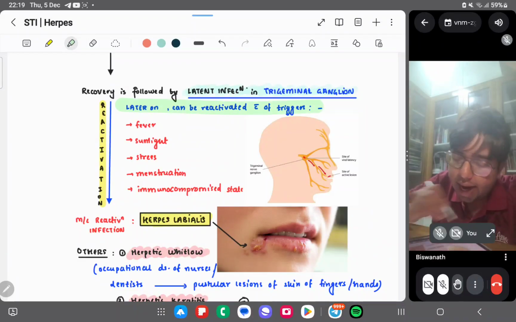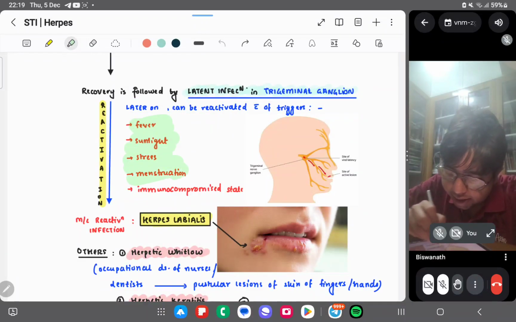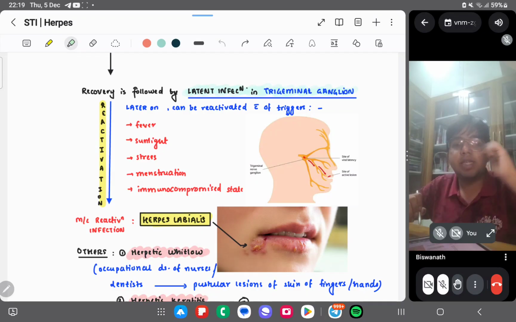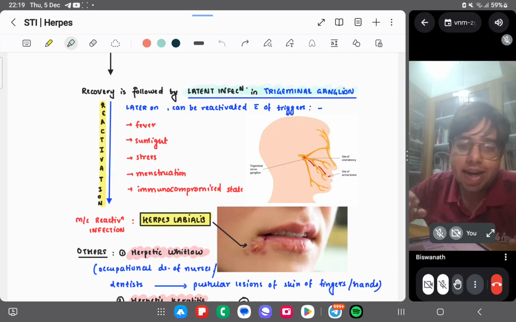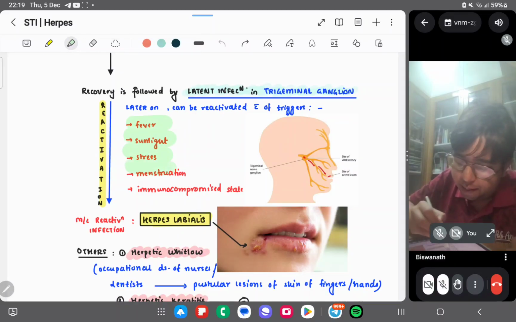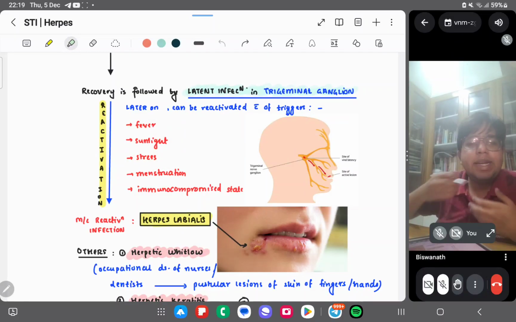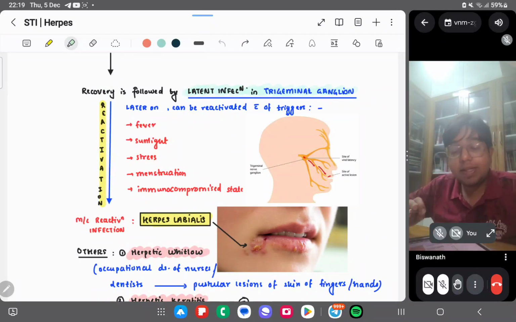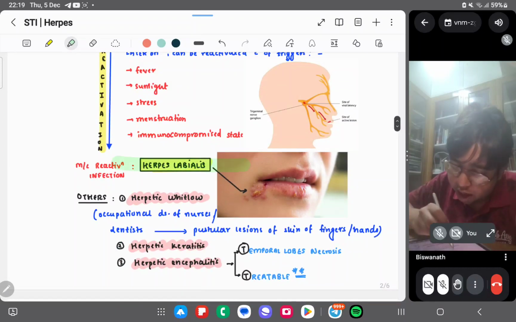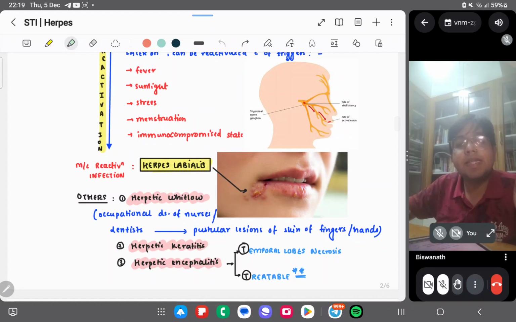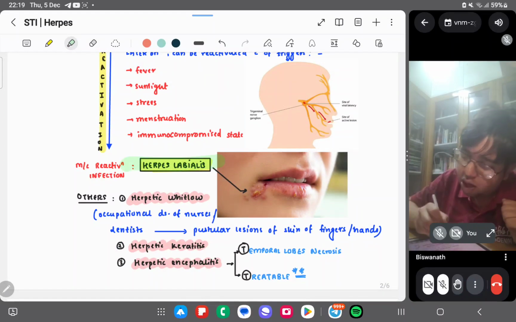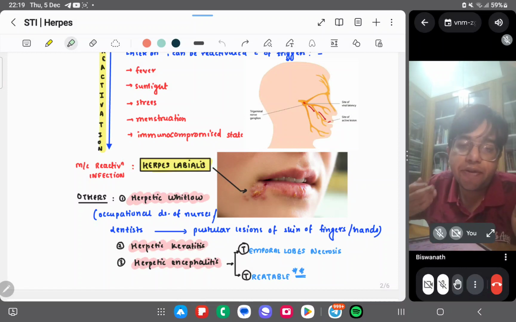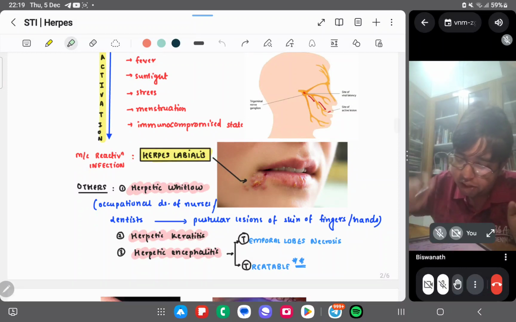Okay, and it is reactivated by the trigger of fever, sunlight, stress, menstruation, immunocompromised state. Remember, whenever there is an infection, an immunocompromised state always precipitates the infection. Just remember this. Fever, sunlight, stress, any type of stressful situation basically causes reactivation, and when it is reactivated, it causes herpes labialis. Herpes labialis, labia means lip. So herpes labialis is the reactivation infection, right? Here this type of infection is occurring.